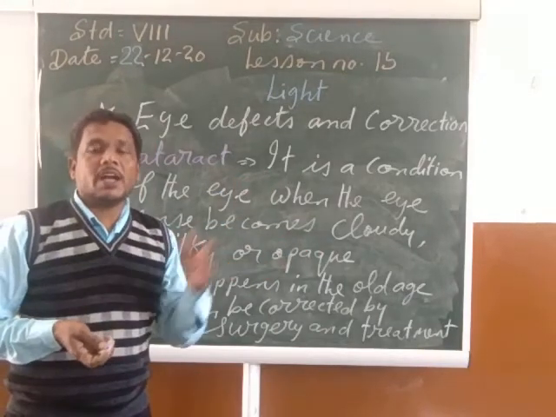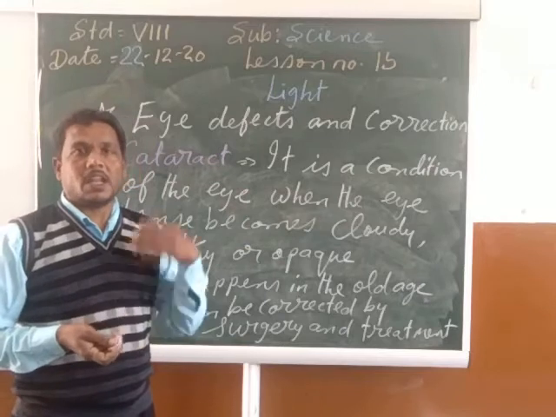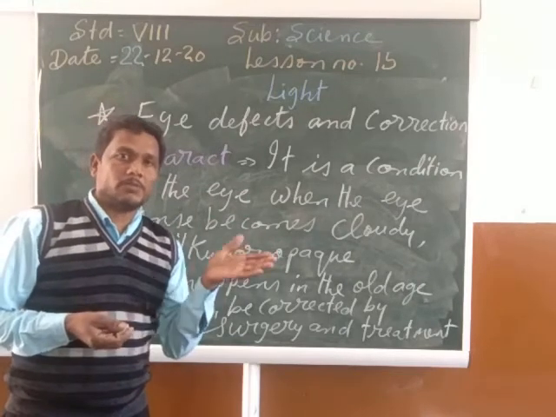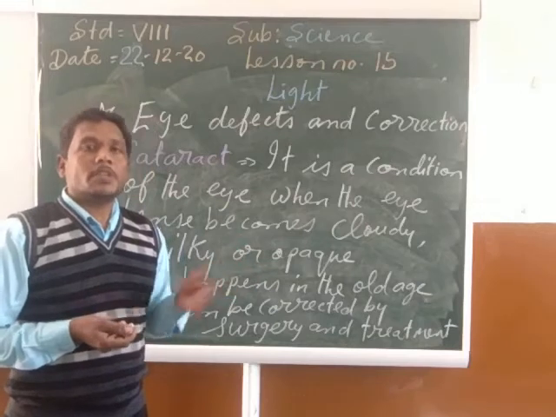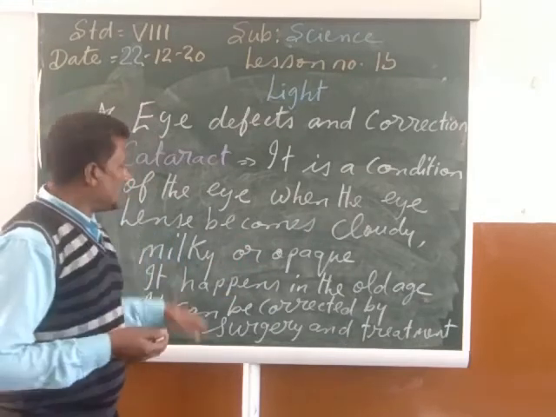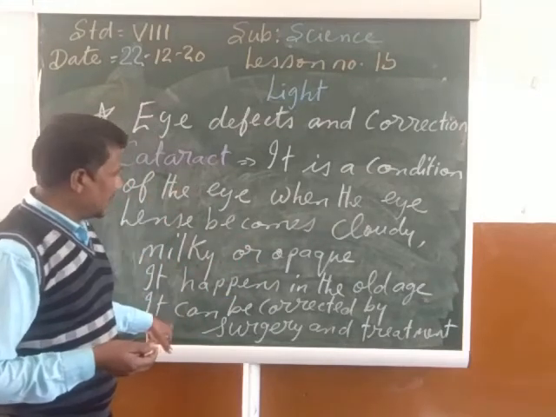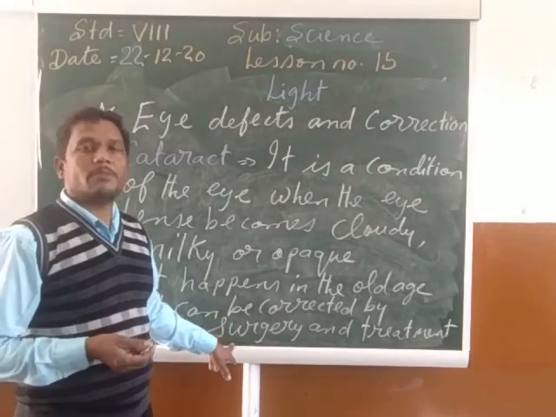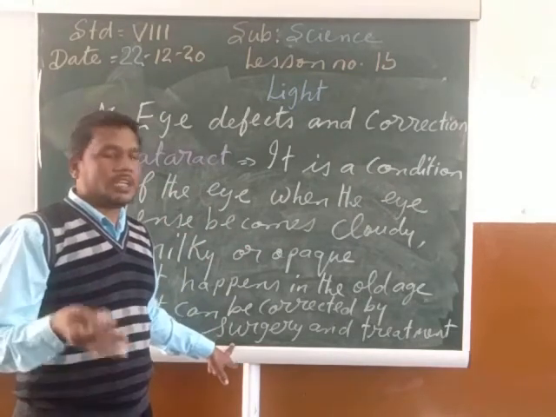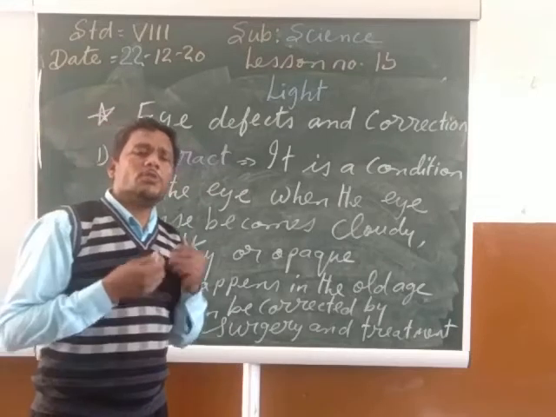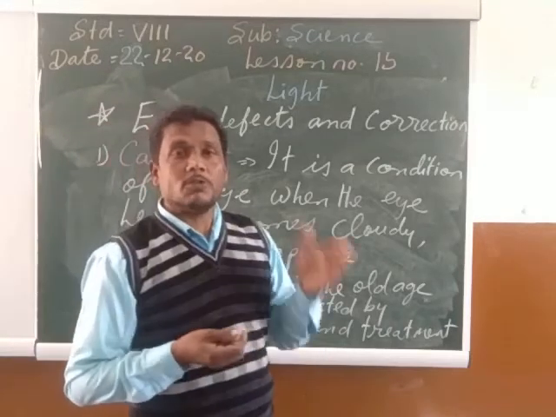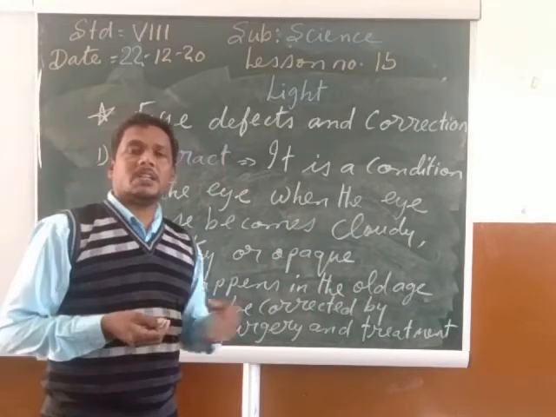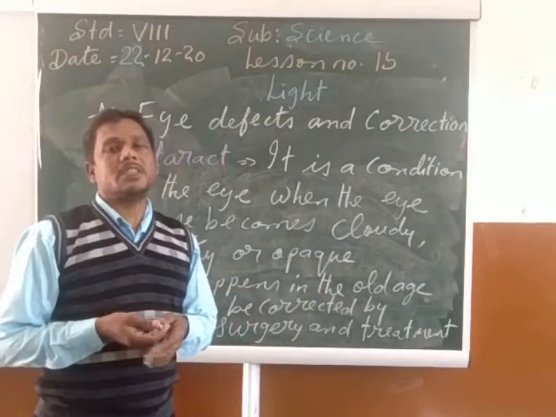So the light is not able to pass through the lens, and these people are not able to see properly. So this cataract can be corrected with the help of surgery as well as treatment. Even so much advanced cataract can be corrected with the help of surgery and treatment, and the persons can see properly.